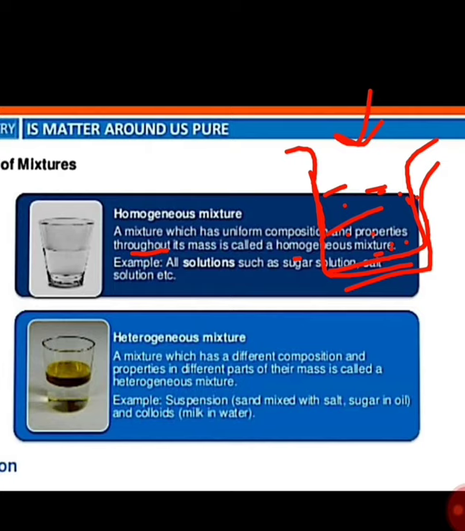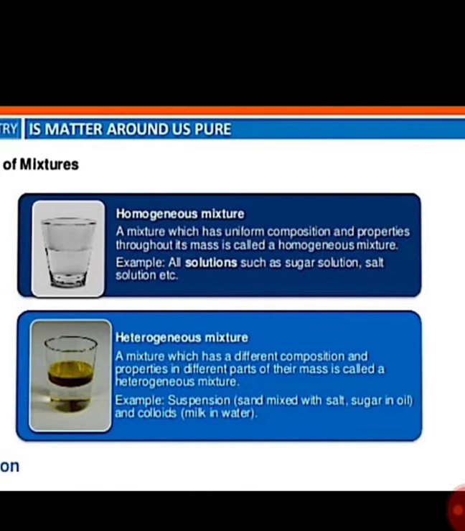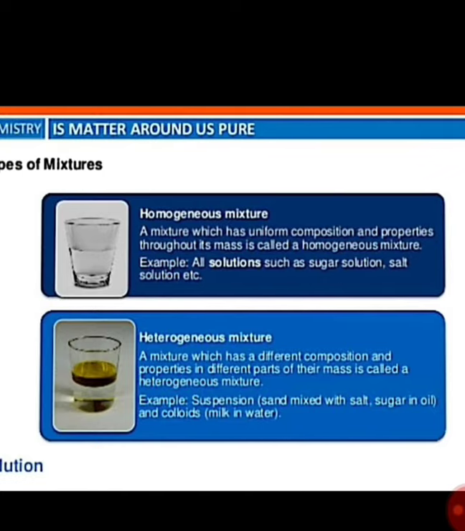For example, salt and water solution, sugar in water. All these are examples of homogeneous mixtures. All the liquids, all the solutions are examples of homogeneous mixtures. Now second is heterogeneous mixtures. Heterogeneous mixtures have different composition and properties in different parts of their mass.